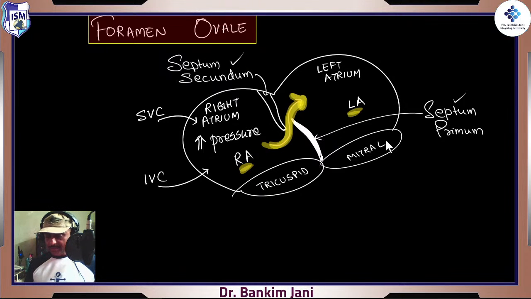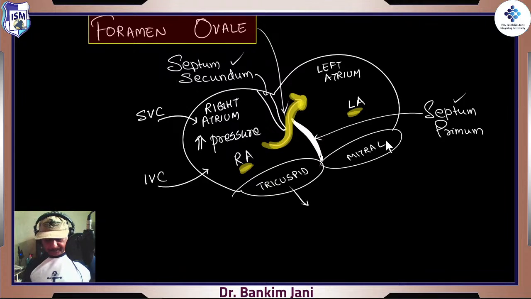All good, because there was no point in going down, because the lungs were telling that no, it will not work. So the blood now goes from right atrium to left atrium via the foramen ovale. So that's the foramen ovale.